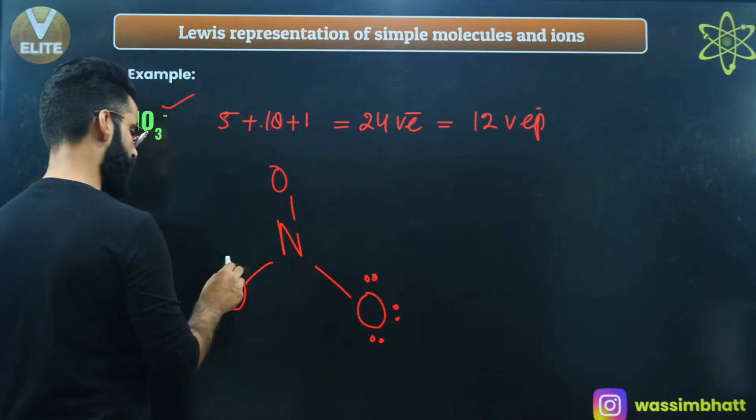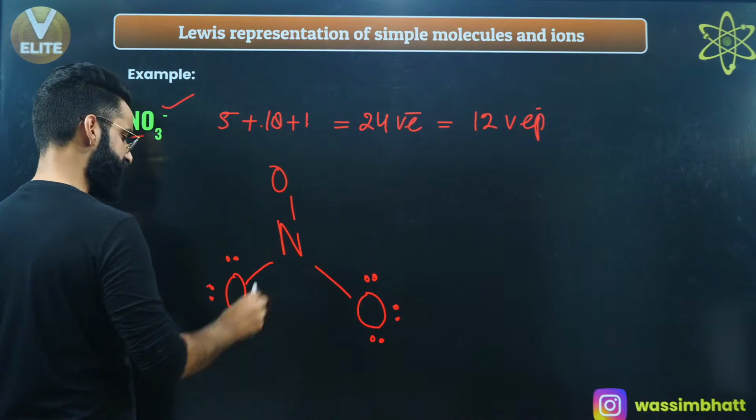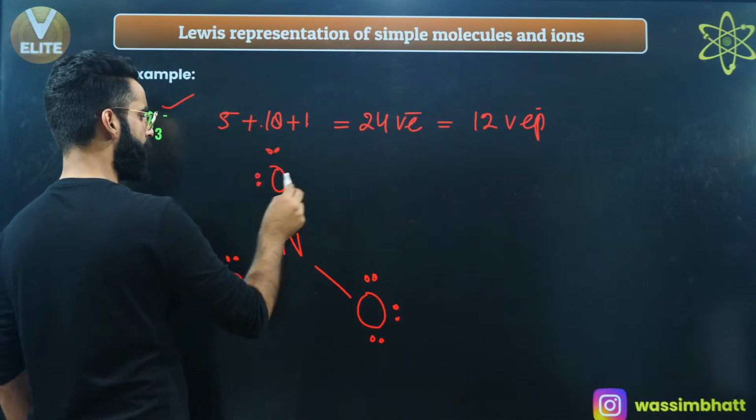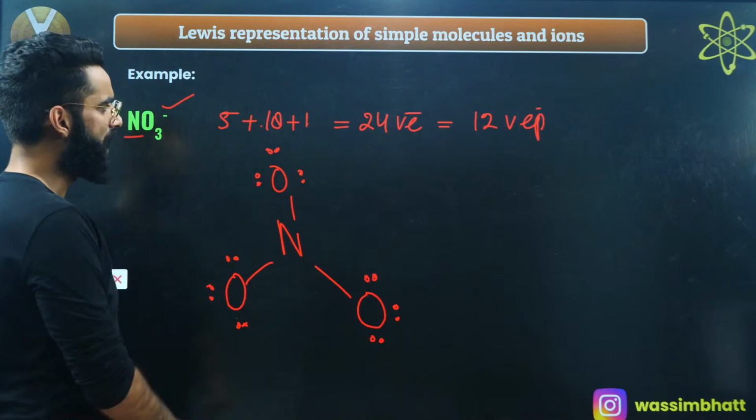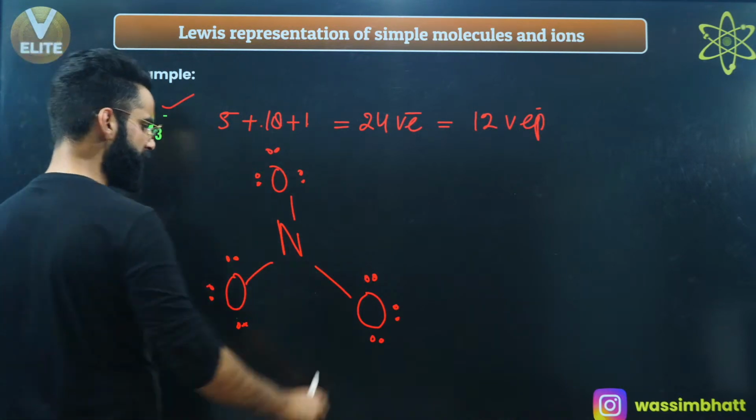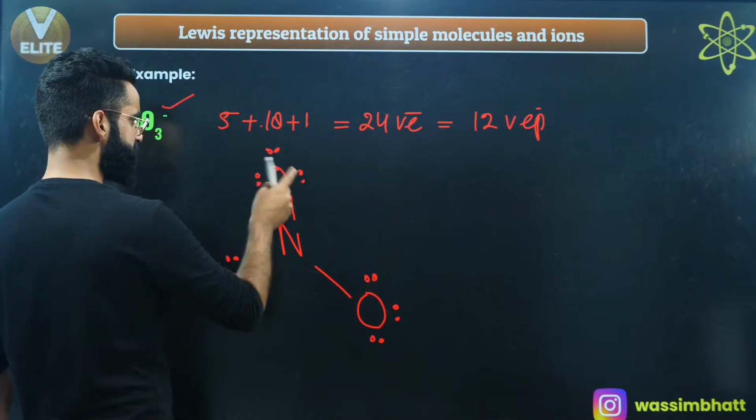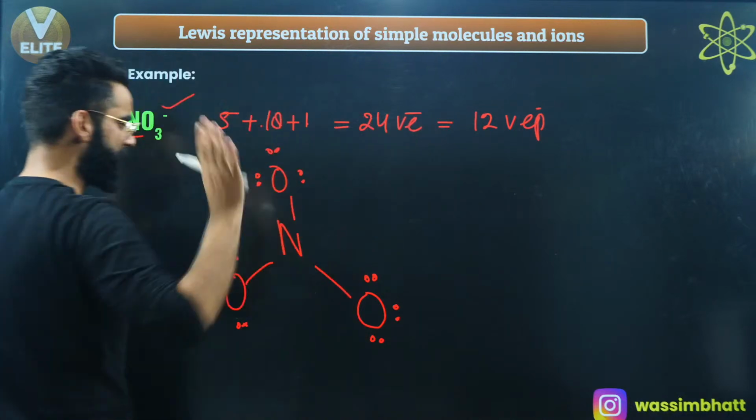1, 2, 3, 4, 5, 6, 7, 8 on each oxygen. I had 12 electron pairs, and out of 12, I have used 1, 2, 3, up to 12. I've used all the 12 electron pairs.